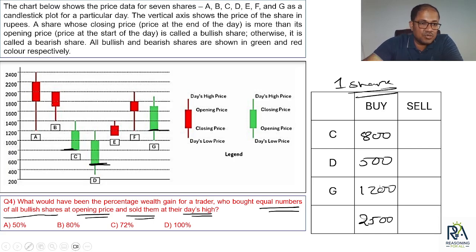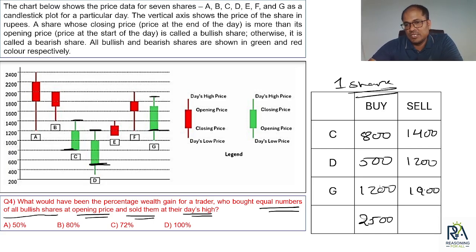C sold at day high is 1400. Then D sold at 1200. Then G sold at 1900. So 1400, 1200, 1900 makes 4500.